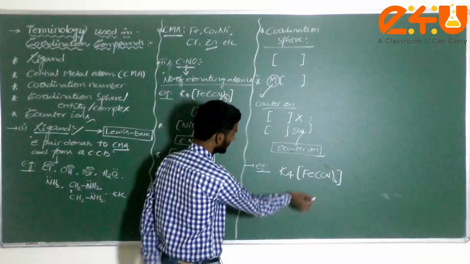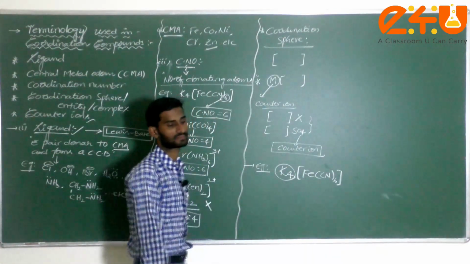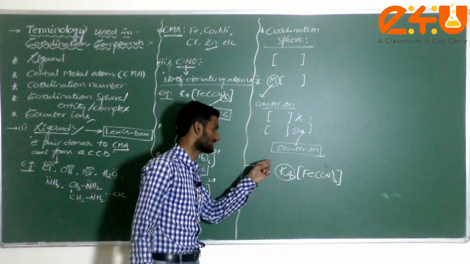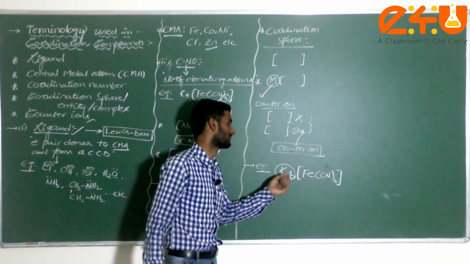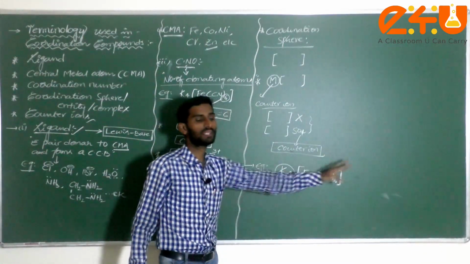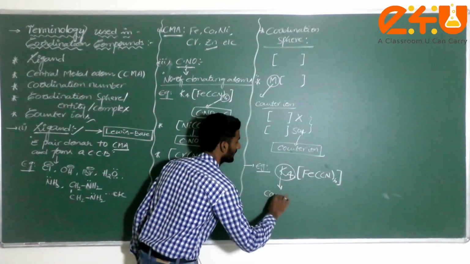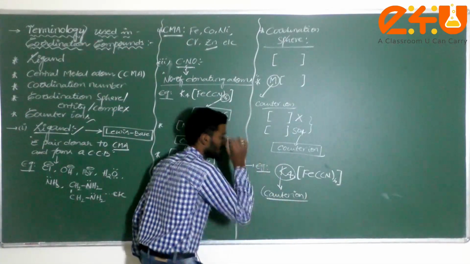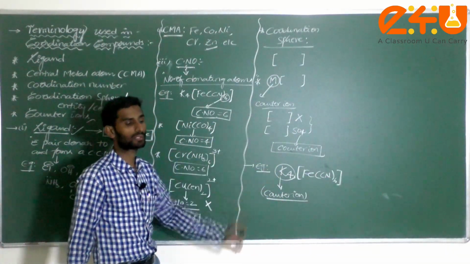Am I correct? Generally, dear student, whatever atoms are present outside of the closed bracket, it's not only metals, it's not only non-metals, just atoms, that is called the counter ion. Now what is the counter ion in this complex? Potassium is the counter ion.